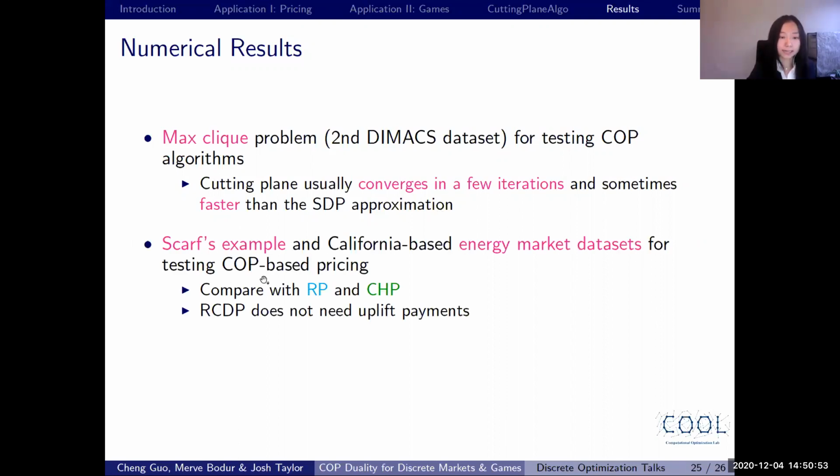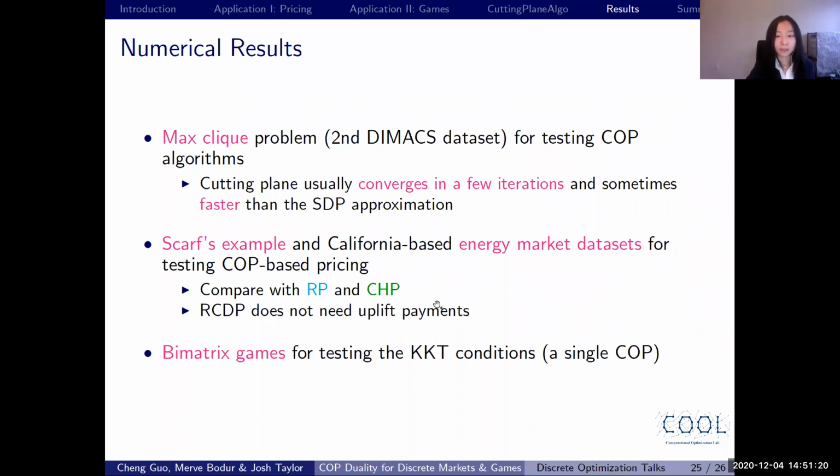We also test our COP-based pricing scheme on the classical non-convex market example, a scarcity example, and also on a California-based energy market dataset. We compare with restricted pricing and convex hull pricing in the literature, and we find that our pricing scheme does not really need any uplift payments, while those pricing schemes in the literature do need those payments. We also tested our KKT conditions for discrete games on the bimatrix games, and we find that in all our testing sets, our algorithm converges in a few seconds.